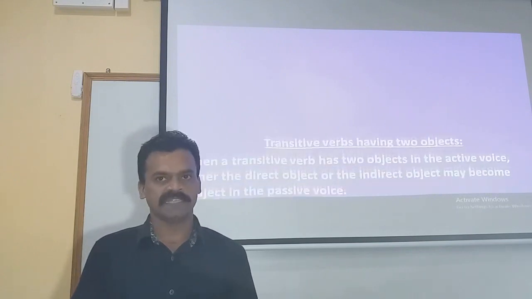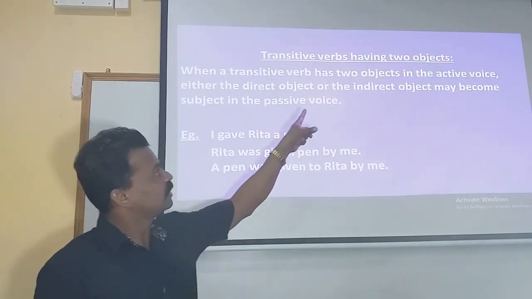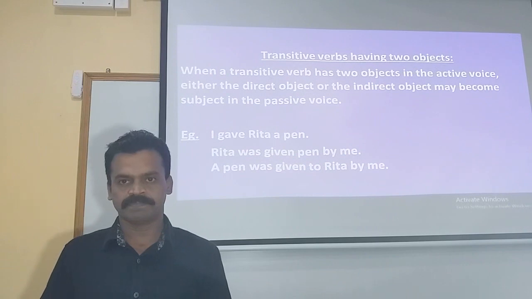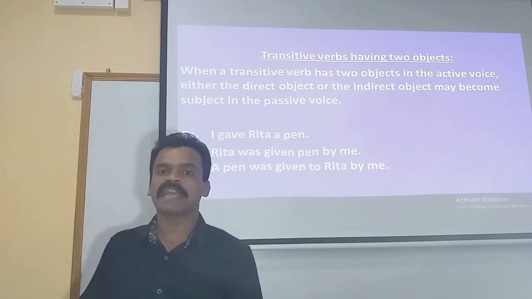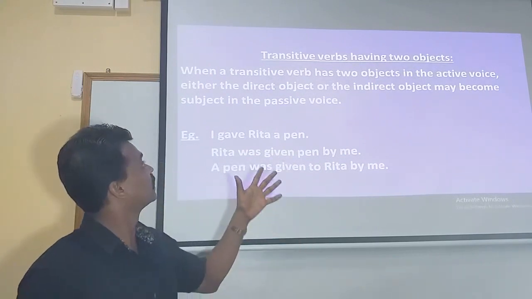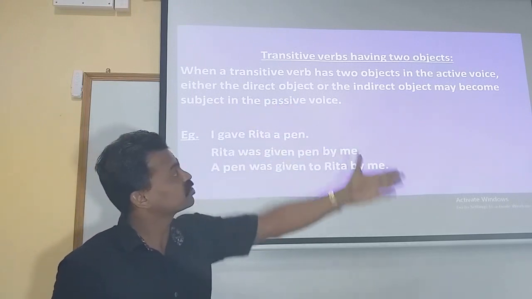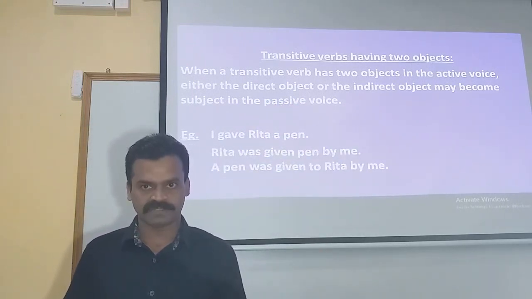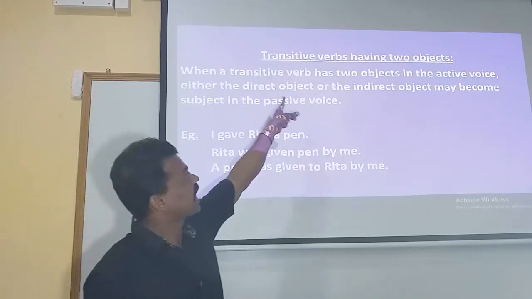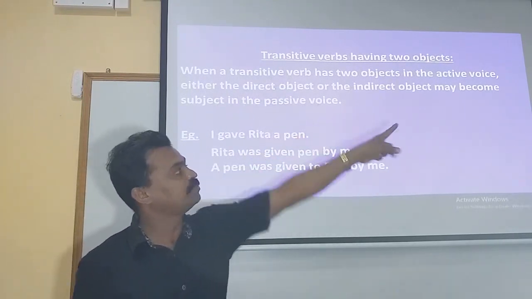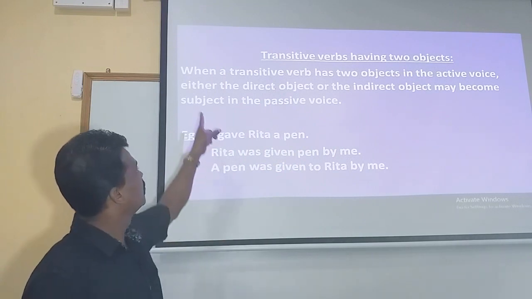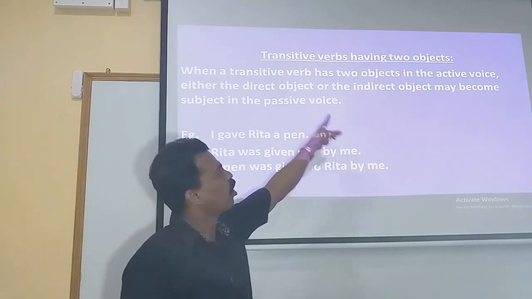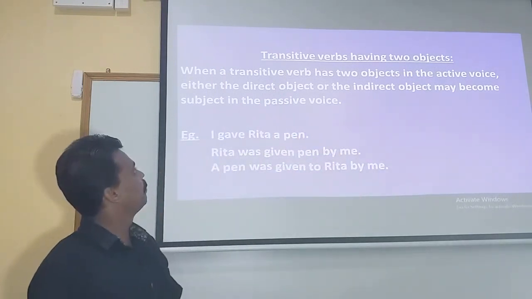The next part is transitive verbs having 2 objects. Sometimes it can happen that a transitive verb has 2 objects in the active voice. In the passive voice, either the direct object or the indirect object may become the subject.